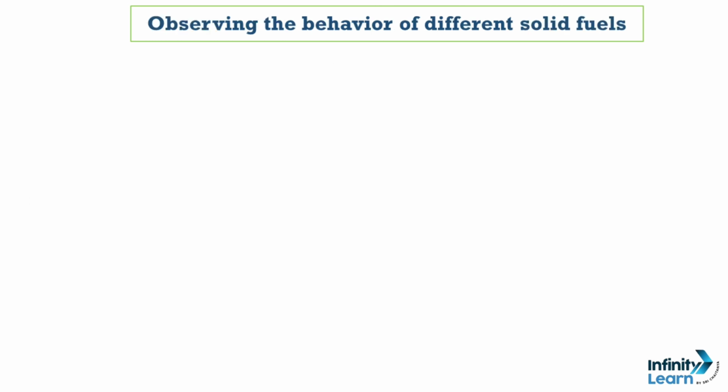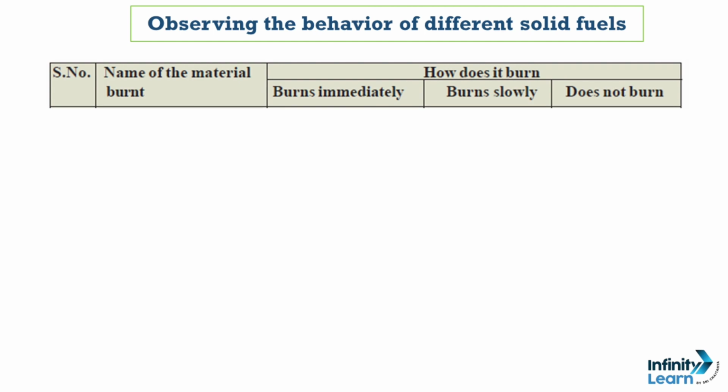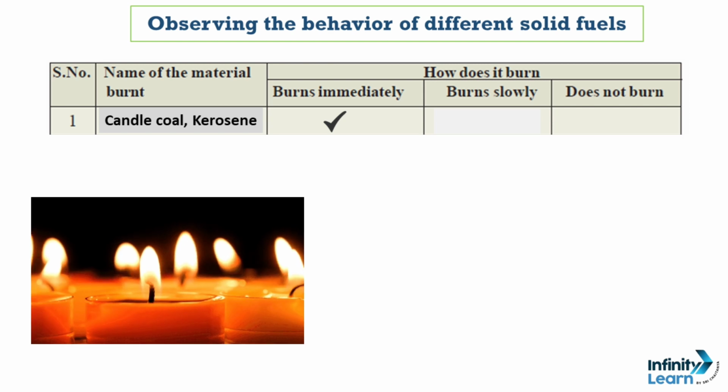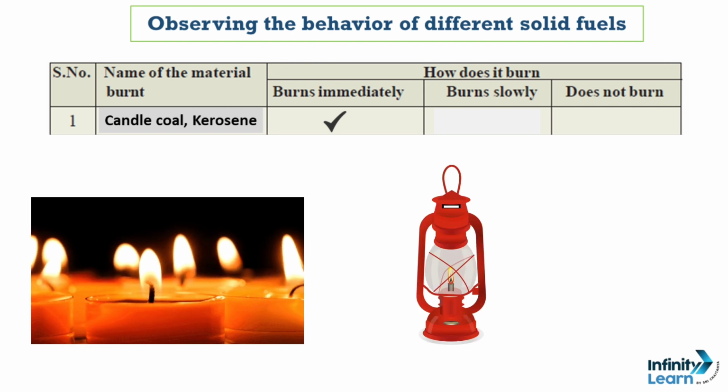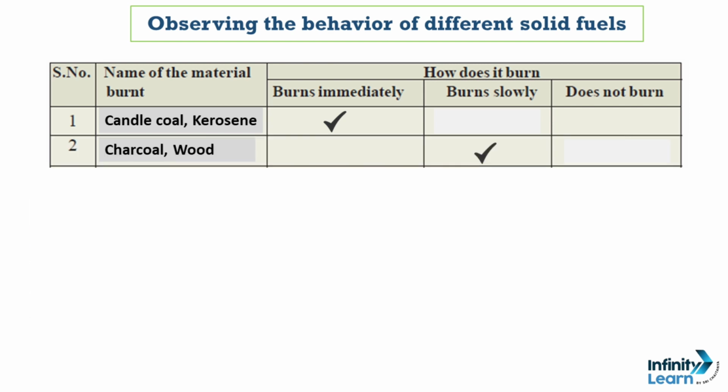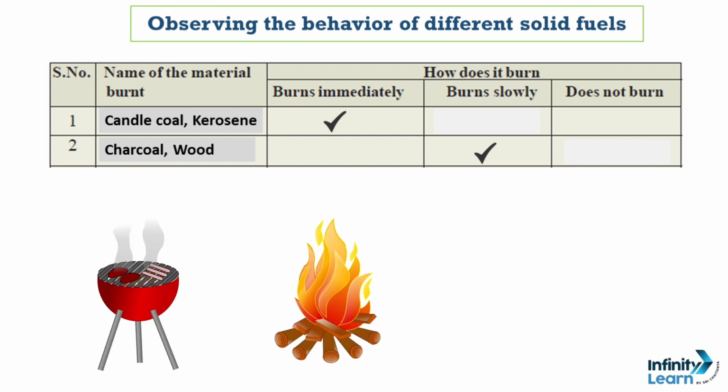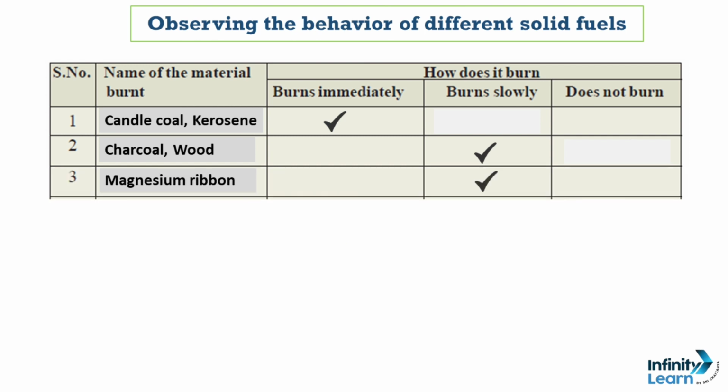So now let's observe the behavior of different kinds of solid fuels. As you can see here in the picture, there are names given of the materials that we used in this table. If we talk about our first option, that is candle, coal, kerosene, then students, it burns immediately. Whereas if we see our second option, that is charcoal, wood, it takes time to burn. Third option is magnesium ribbon. So magnesium ribbon will also take time and burn slowly.